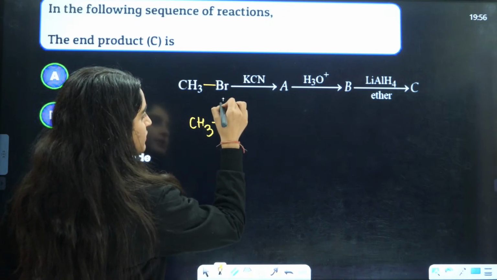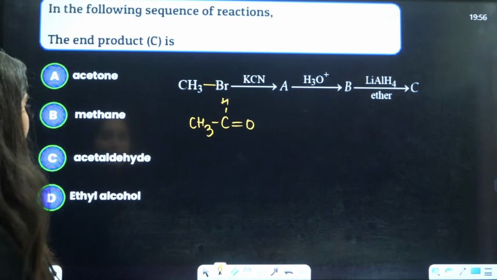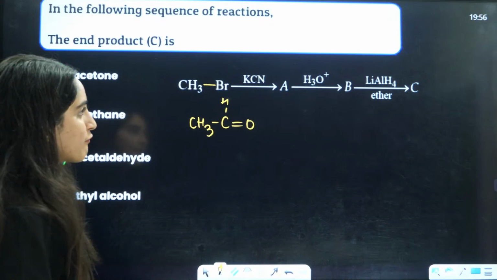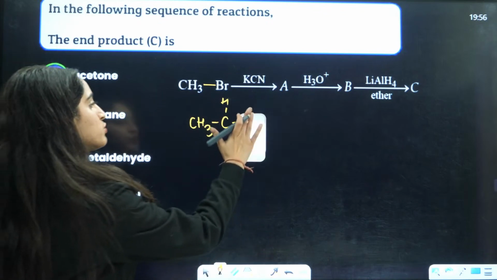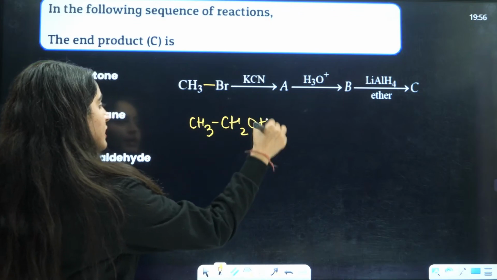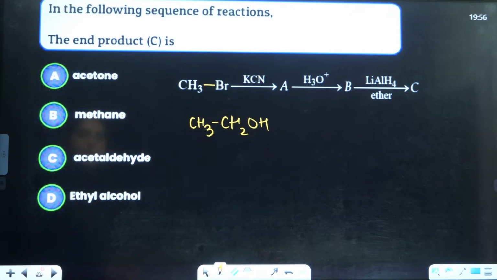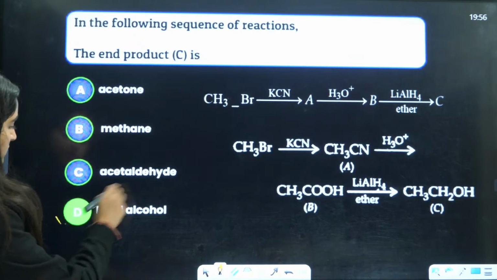Just let me see, beta. After the hydrolysis, LiAlH4, right? After the LiAlH4, that means reduction, it will be converted to CH2OH. So that is the possibility that we are getting. That means ethyl alcohol will be formed. So the answer will be D, the correct answer.